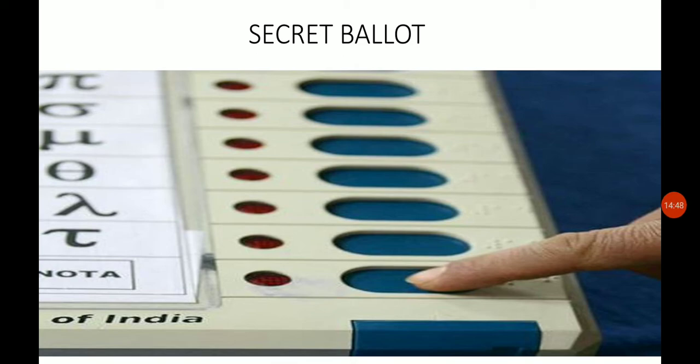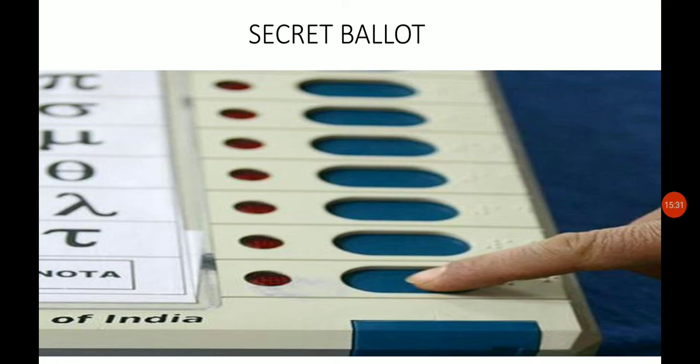So people exercise this freedom of choosing and electing their representatives without any interference, which is called the secret ballot. Any person can vote for anyone. It is not that it cannot be voted. And we can say that the secret ballot was first introduced in Australia in 1856, and different methods were used in that process, but later it took a different form, as a secret ballot through electronic machines.